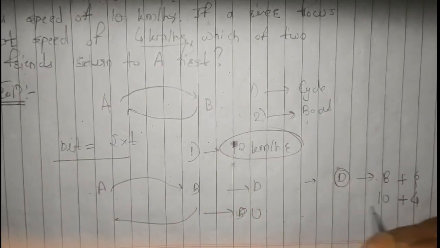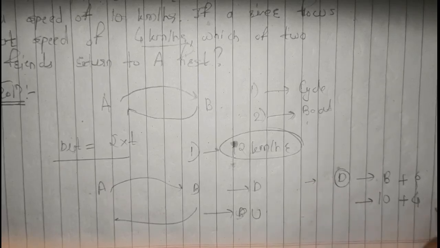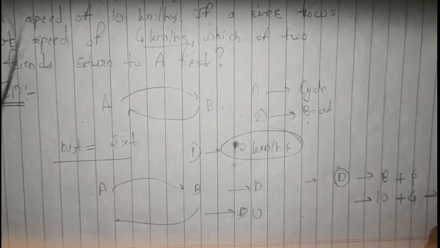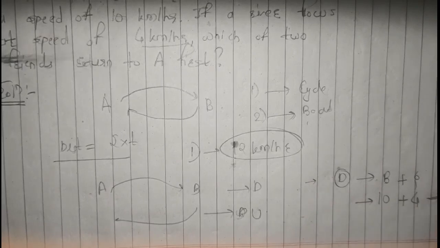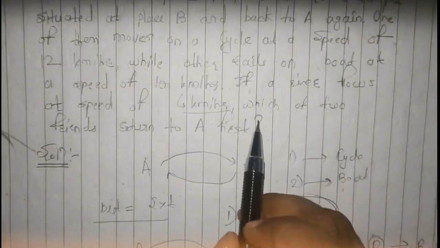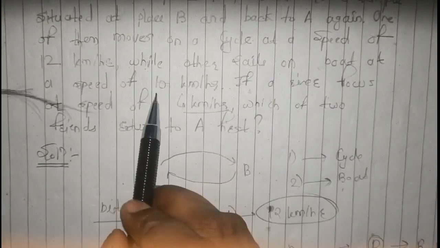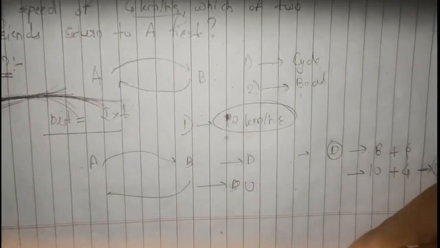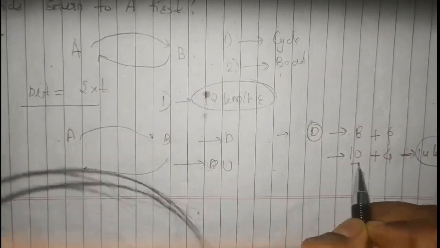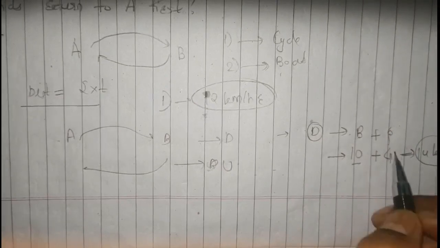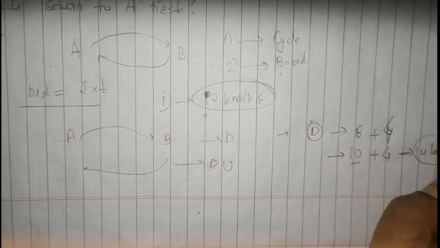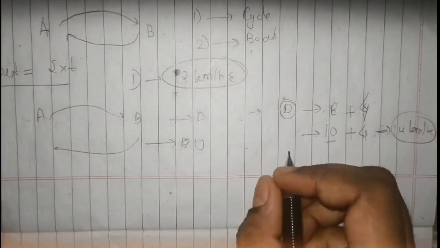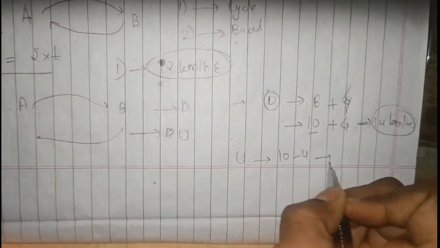So 10 plus 4, this is nothing but our downstream speed, that is 14 km per hour. Here 10 km per hour is the boat speed and 4 is the stream speed, the river speed. Similarly for upstream, it would be 10 minus 4, which is nothing but 6 km per hour.